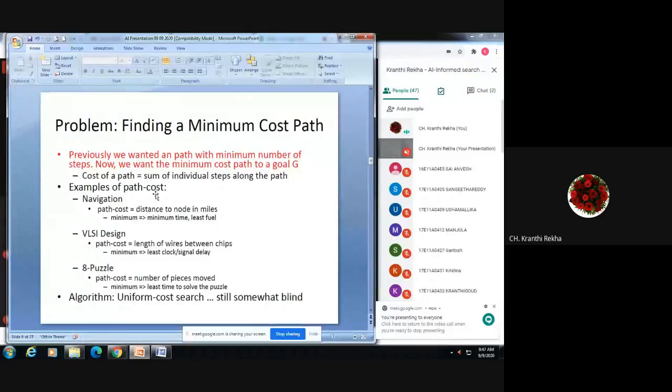So every path from the initial node to the destination node, or the intermediate nodes, will have a path cost. That path cost we will take as a minimum value or something like that.